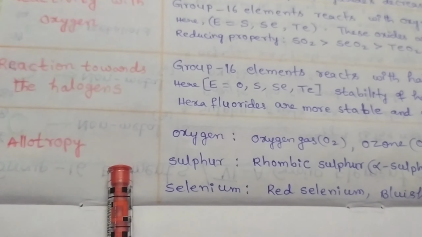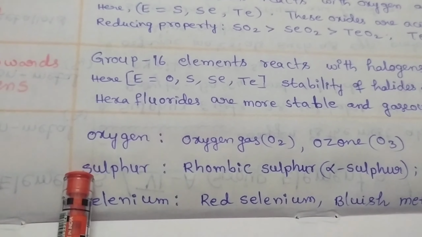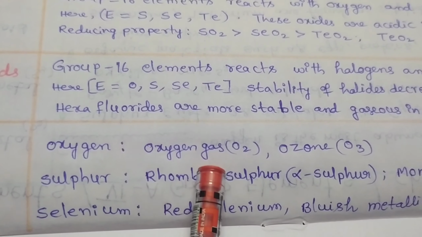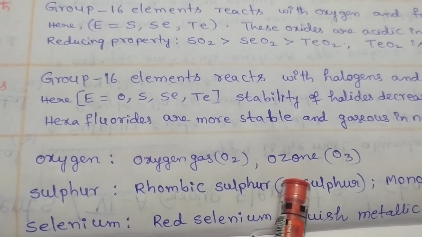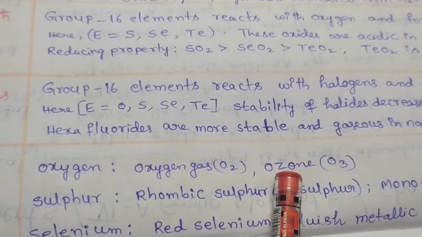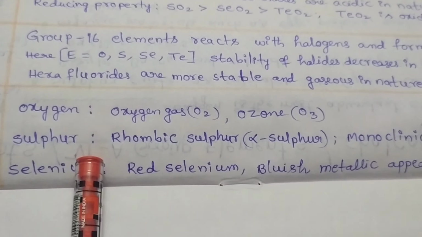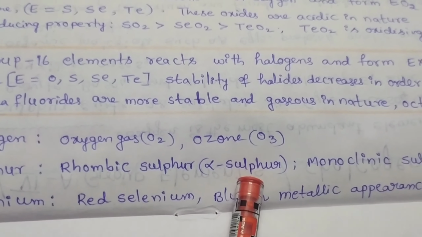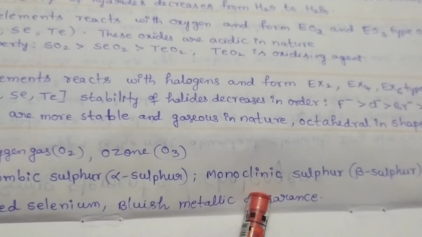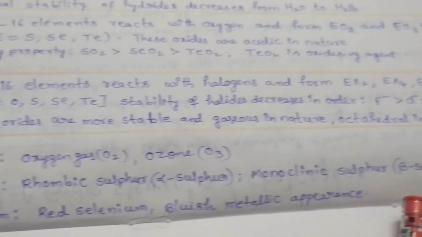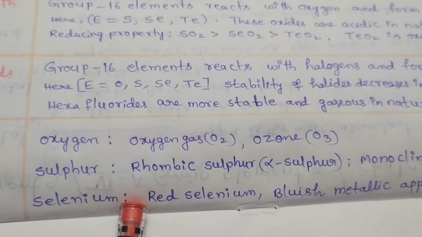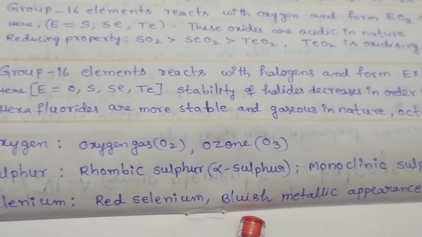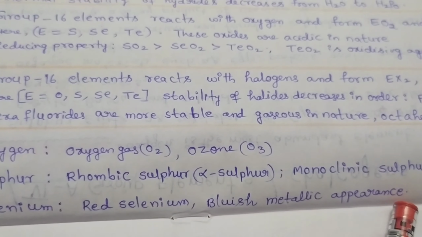Now we discuss the allotropes of group 16 elements. Oxygen. Oxygen can exhibit two allotropes. They are oxygen gas in dimeric form and in trimeric form as ozone. Sulfur. Sulfur exists as rhombic sulfur, which can also be named alpha sulfur, and monoclinic sulfur, also named beta sulfur. Selenium. Selenium can exist in two allotropic forms. They are red selenium and the bluish metallic appearance of selenium.